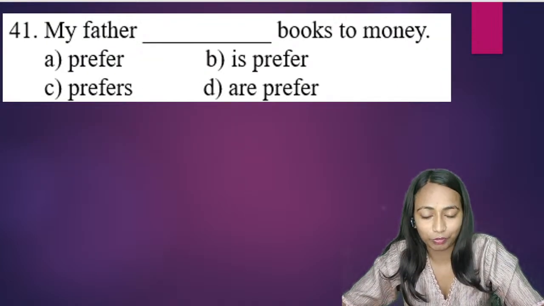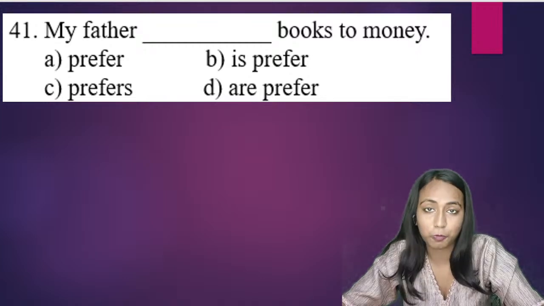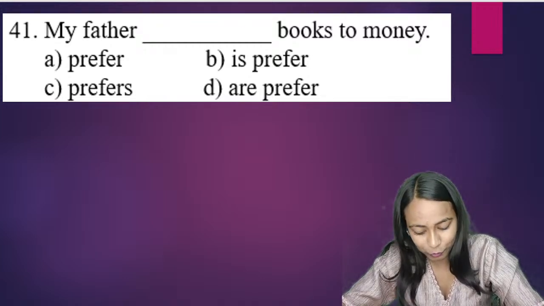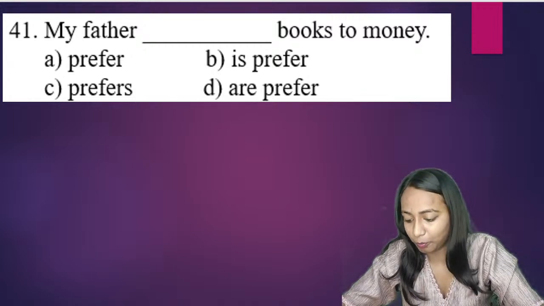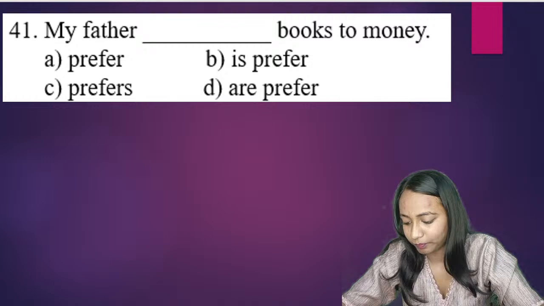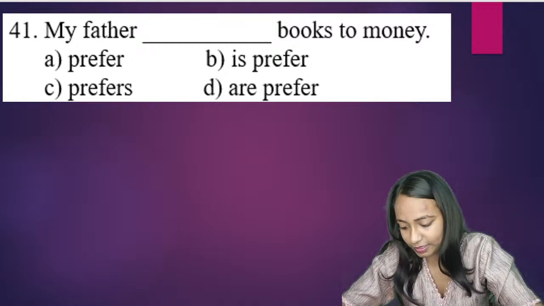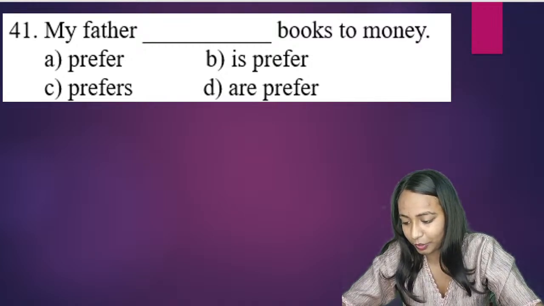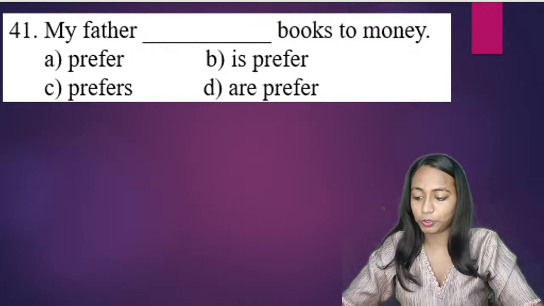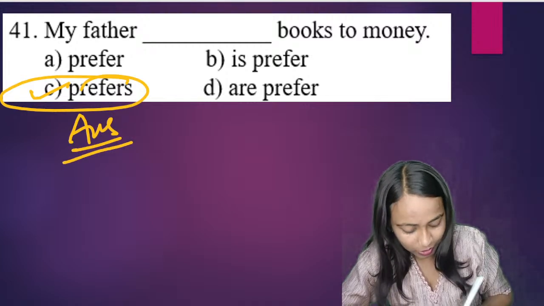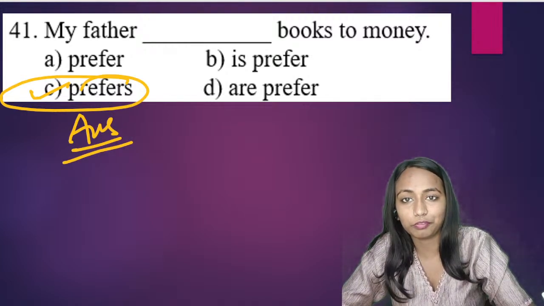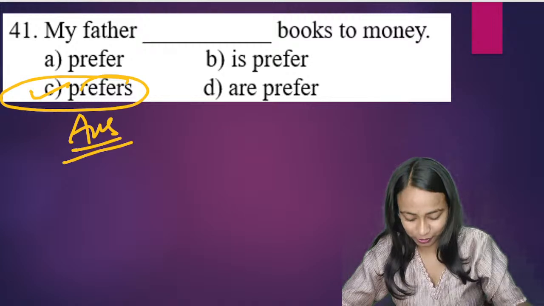Next one is question number 41. My father blank books to money. Prefer, prefers, or are prefer? My father blank books to money. Hello Arav, good morning. What will be the correct answer? First is Hemashri, second is Prem, third is Naina, then Colors is also right here. Aisha, Darsh, Bhavya, all of you are correct. My father prefers books to money. क्या correct answer होगा यहाँ पे? The correct answer will be my father prefers books to money, making option C the correct answer.